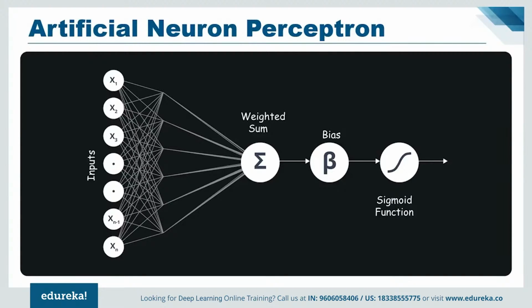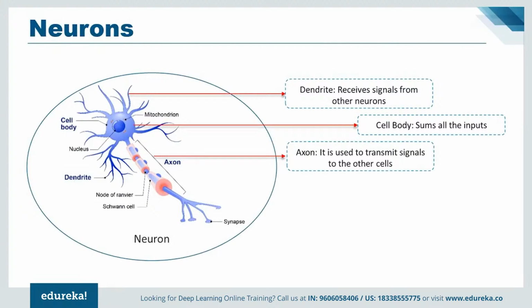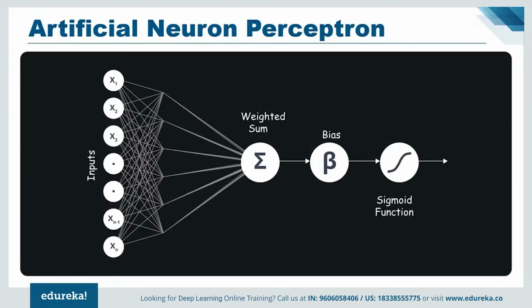Now let us understand the functionality of the biological neuron and how we mimic this functionality in the perceptron or an artificial neuron. If we focus on the structure of a biological neuron, it has dendrites, which are used to receive the inputs. These inputs are summed in a cell body, and using the axon, it is passed on to the next biological neuron as shown in the above image. Similarly, a perceptron receives multiple inputs, applies various transformations and functions, and provides an output. As our brain consists of multiple connected neurons called a neural network, we also have a network of artificial neurons called perceptrons to form a deep neural network.